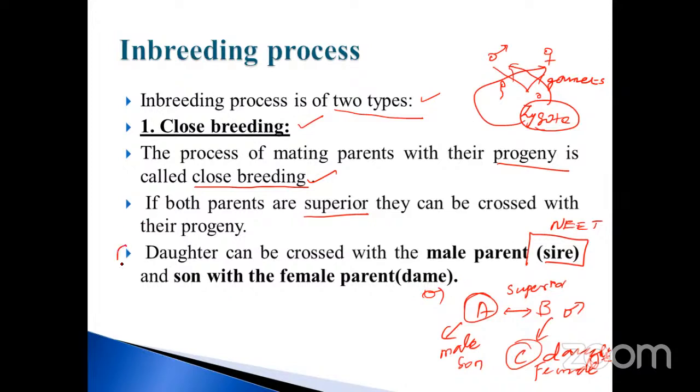So this is very, very important in inbreeding, particularly close breeding. They ask the question: the daughter can be crossed with the male parent, such type of cross or breeding is called what? Sire. Don't forget, my dear. Suppose if it is a son with the female parent, it is called dam. It's a neat question, my dear. Don't forget. This is very, very important.